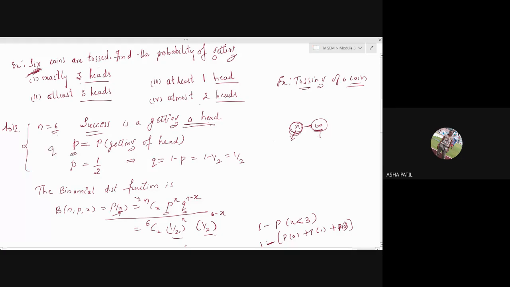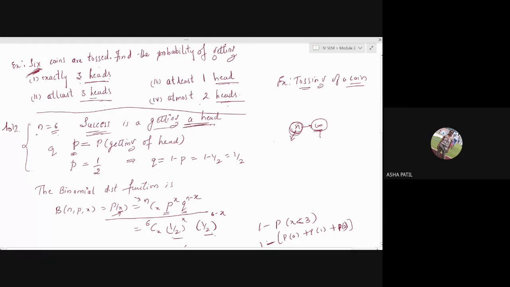Now, P stands for probability of success. Whenever you want to know what success is, you have to read the question. Usually questions will be in the same form. It is not that they will ask you exactly 3 heads and at least 3 tails. The questions will not be like that. If they ask about heads, all will be about heads only. So getting a head will be your success. Exactly 3 heads, at least 3 heads, at least 1, everywhere you want heads only. So success is in getting a head.